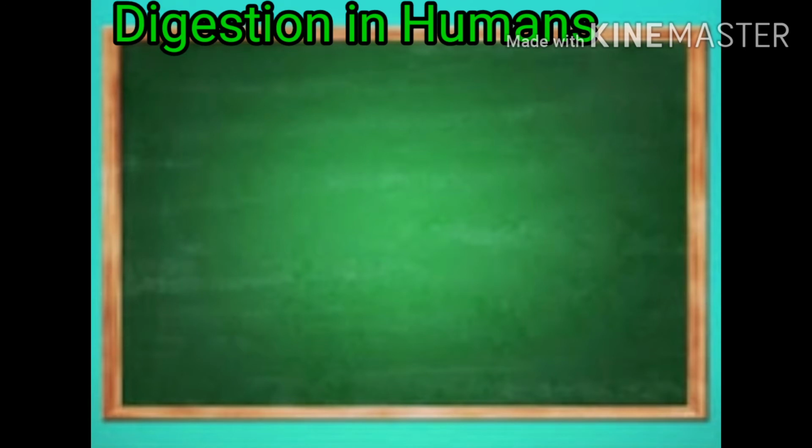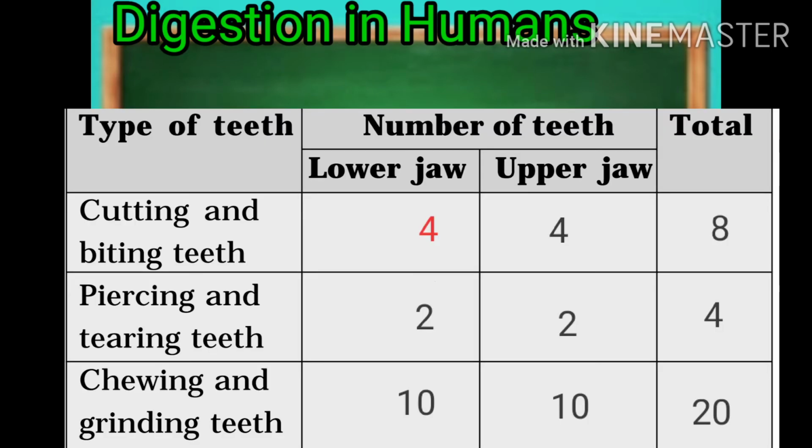We have different types of teeth. Every type of teeth has its own function. In this table, see the number of different types of teeth we have. From this table, we can say that we have 8 teeth for cutting and biting, 4 in the lower jaw and 4 in the upper jaw. These teeth are also called incisors.